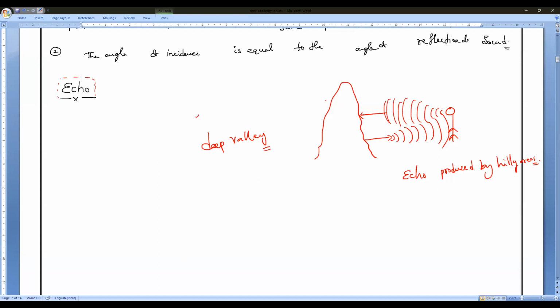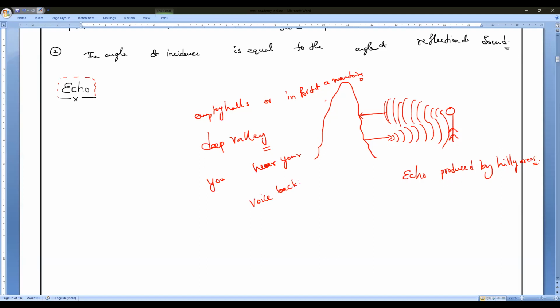All the points you noted: empty rooms, empty halls, or in front of a mountain, mountain cliffs, tall mountains, deep valleys, you hear your voice back.